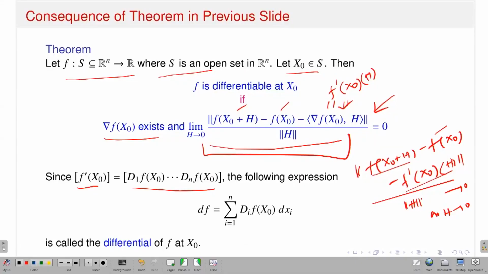Suppose I have given you an example and asked you to calculate whether my function is differentiable at the point or not. First you check the partial derivatives. Once the first order partial derivatives exist, you can guess that this will probably be the linear transformation that might work as a total derivative. But just because partial derivatives exist, you should not conclude that my function is totally differentiable. The answer is no. We have seen an example, right? So to show that this is my partial derivative and this is the linear transformation that might work as a total derivative, you have to show that this limit goes to 0.